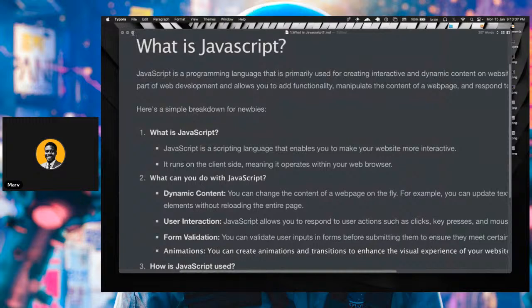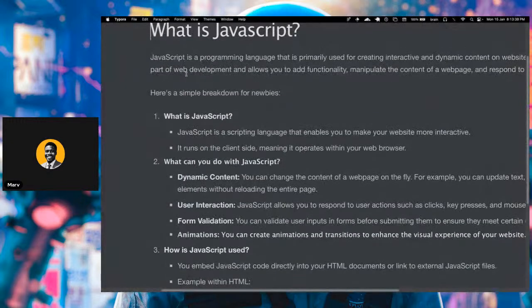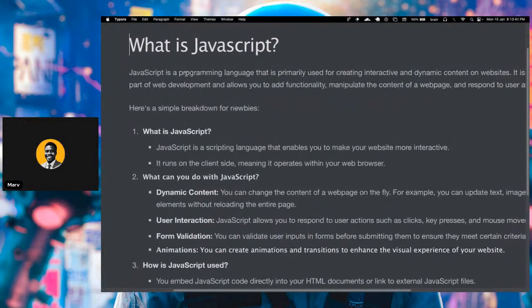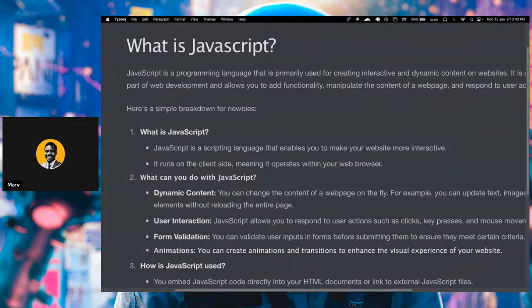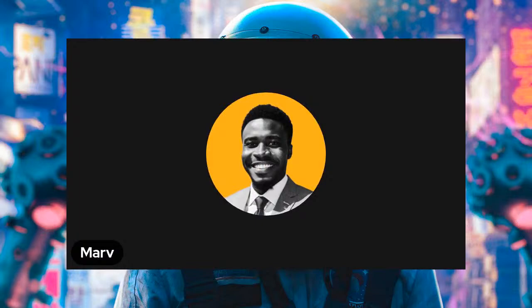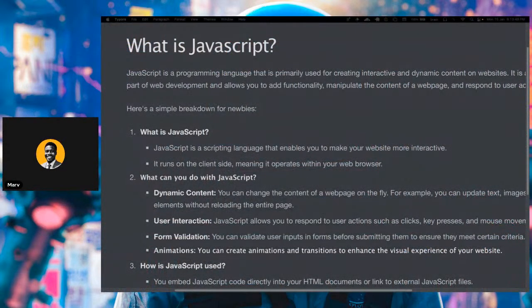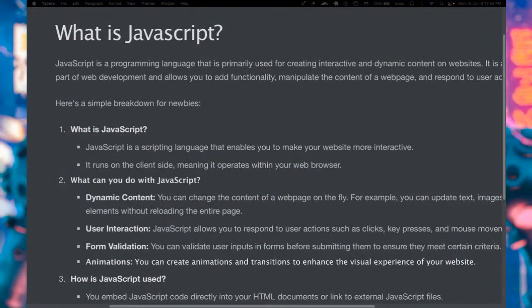Let me know if this is not clear enough on your screen. Let's see if I can make it bigger. All right. Okay, so I believe this is bigger.